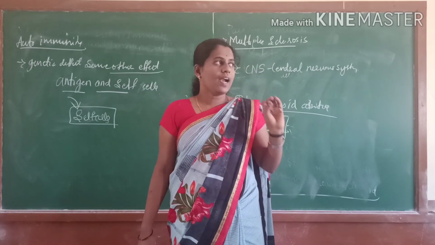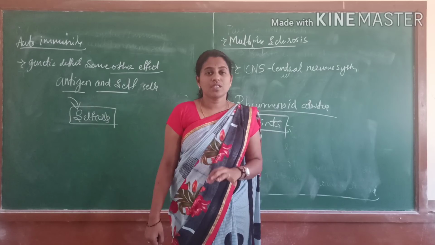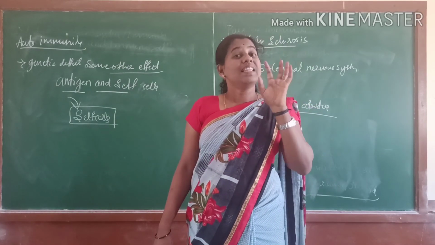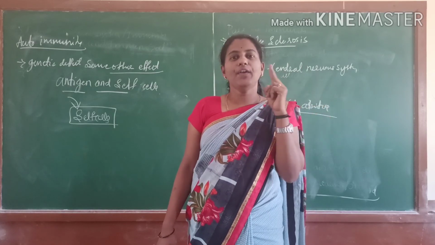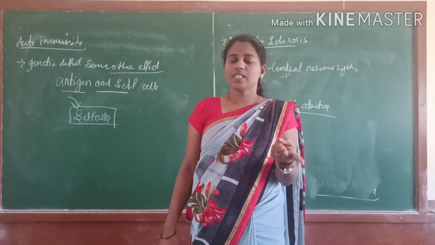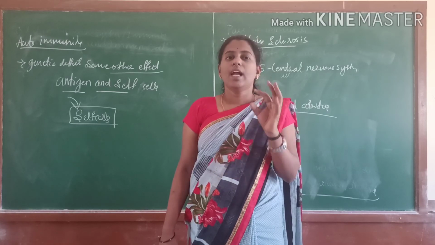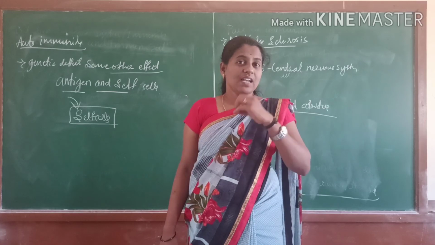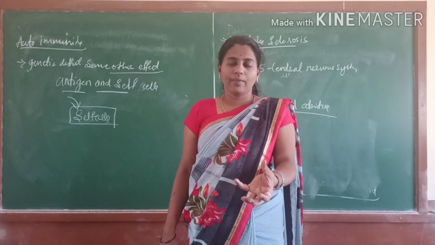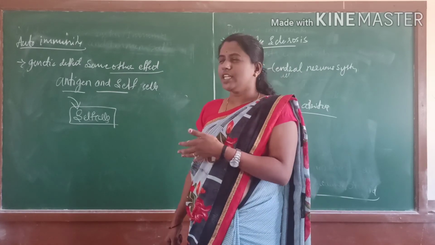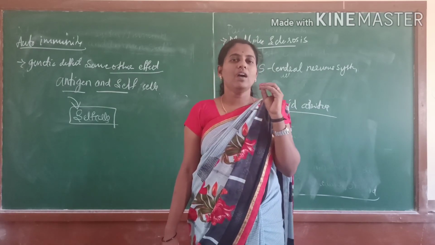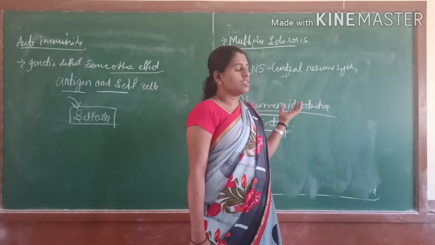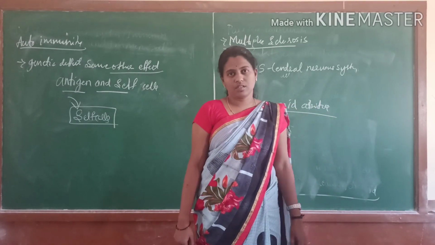After that we covered autoimmune diseases. In the autoimmune system, there is no difference made between self cells and non-self cells; non-self cells means antigens. Due to that, some memory cells do not recognize self and non-self cells, or due to some genetic defects, the disease occurs. Those diseases are multiple sclerosis and rheumatoid arthritis.